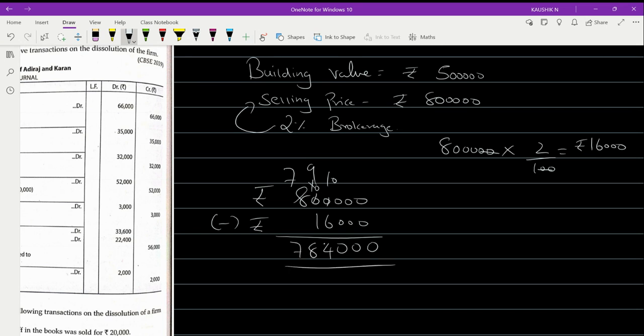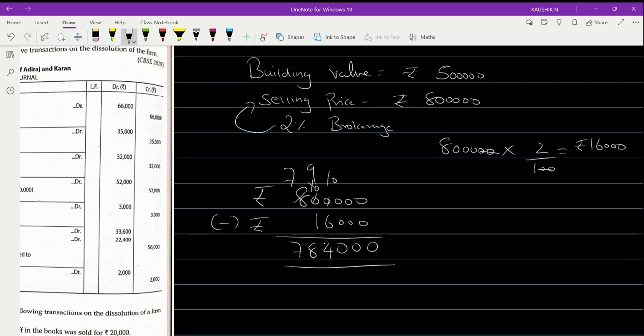Are you getting this value? 7,84,000. If you subtract the amount of brokerage from the net amount realized, you will be getting an amount of rupees 7,84,000. Correct? You can show this in two ways.